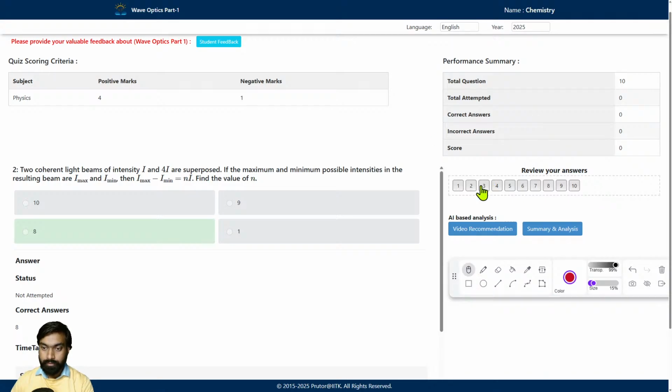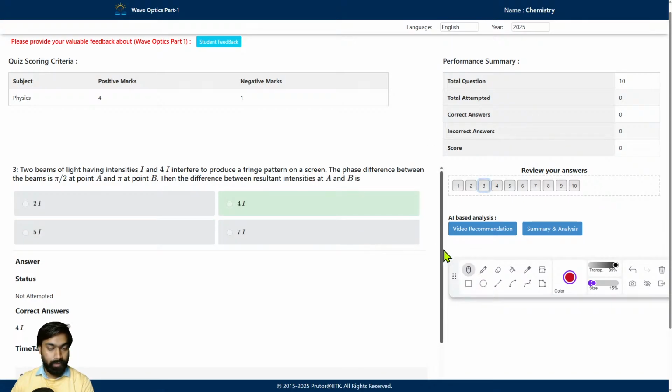Let's see the next question. Two beams of light having intensities I and 4I interfere to produce a fringe pattern on a screen. The phase difference between the beams is pi by 2 at a point A and pi at point B. Then the difference between resultant intensity at A and B is what?